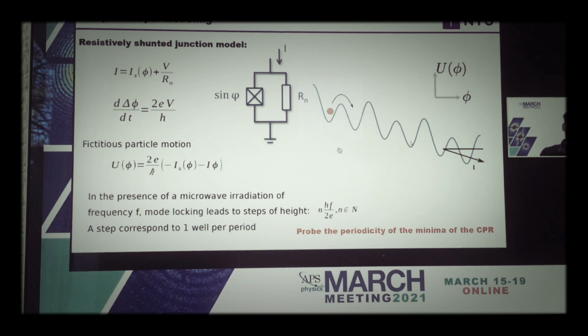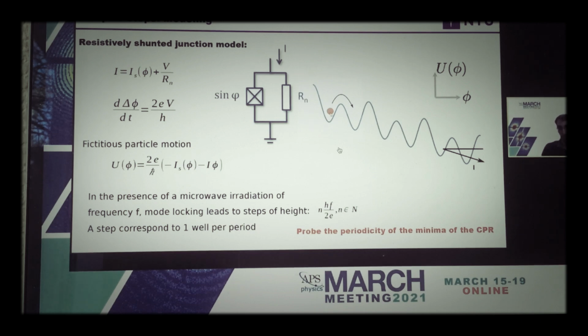If we have both 2 pi and 4 pi periodicity in the current phase relationship, since that is going to dictate the profile of the washboard, we're going to have shallow minima and deep minima. And so what will happen when we drive the system using microwaves is that we're going to vary the tilt of our tilted washboard potential.